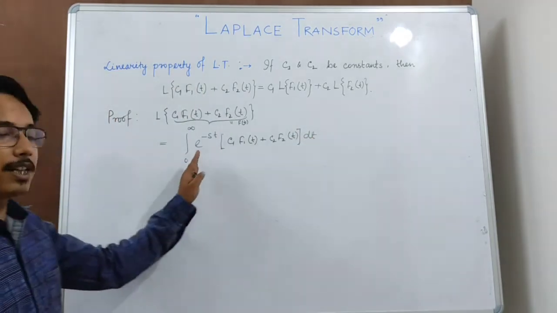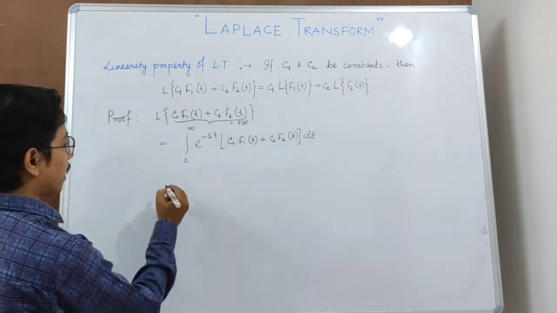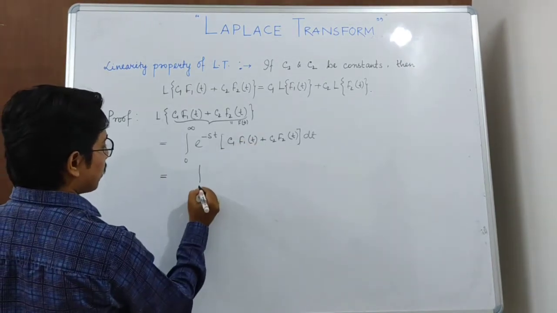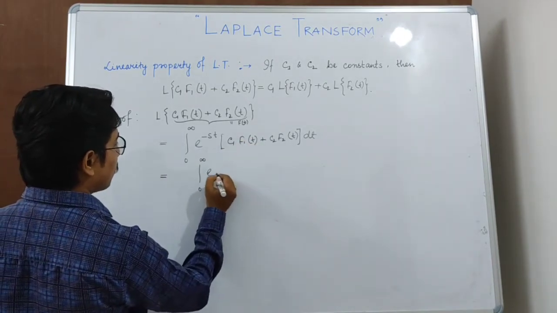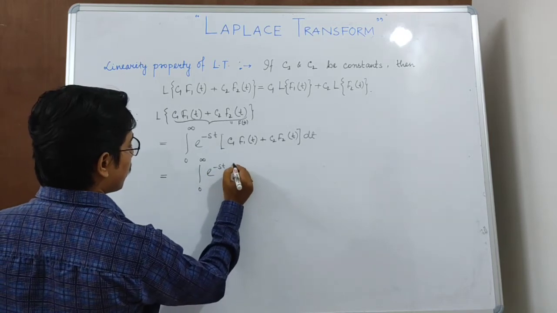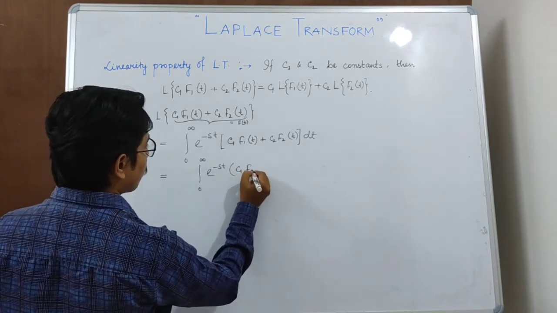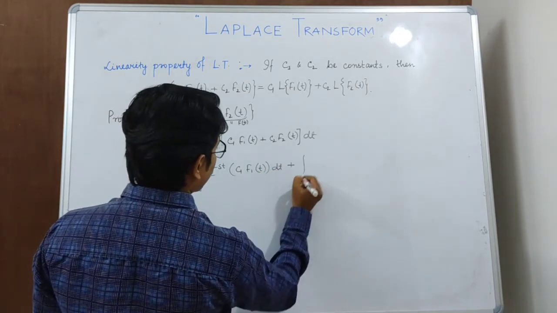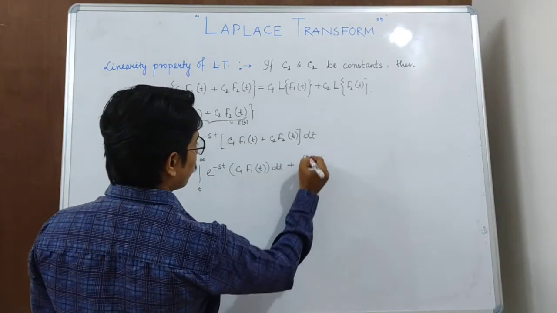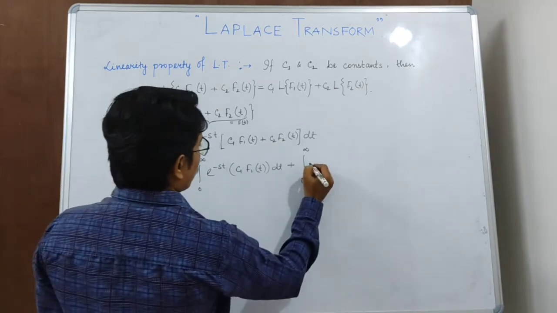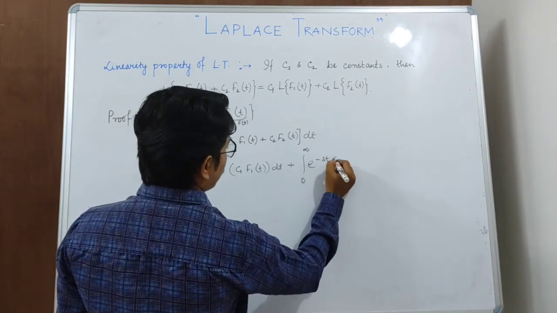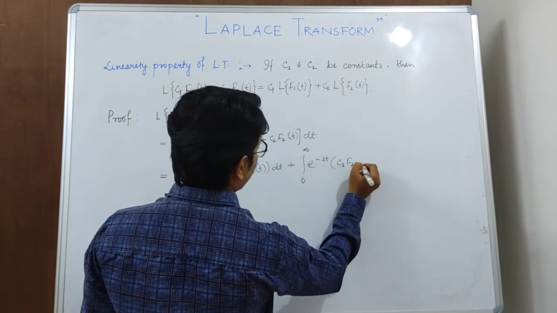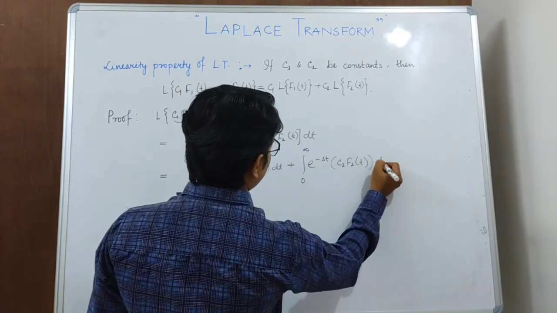Since integration is linear, we can write this as the integration from 0 to infinity e to the power minus st C1 f1(t) dt plus the integration from 0 to infinity e to the power minus st C2 f2(t) dt.